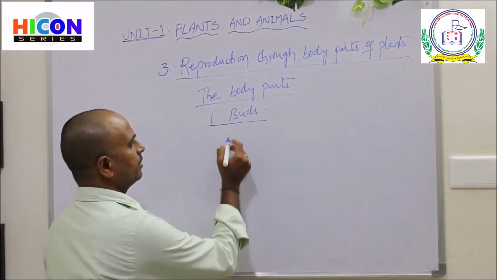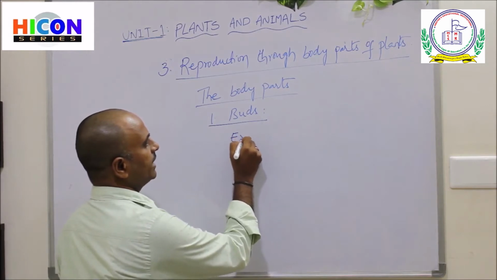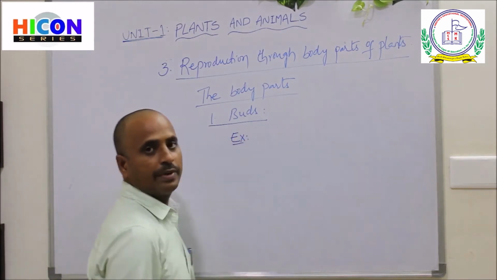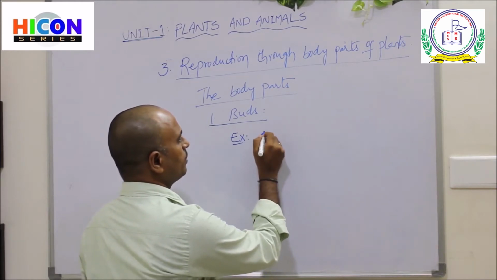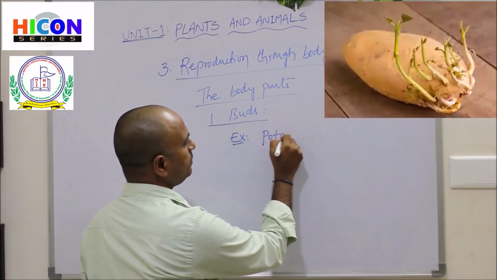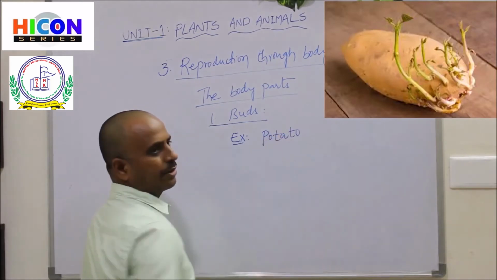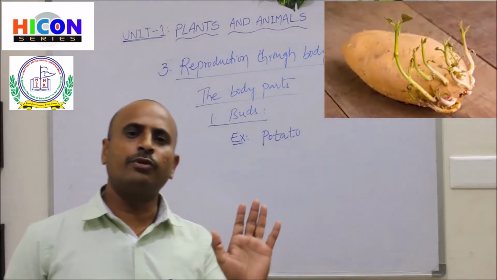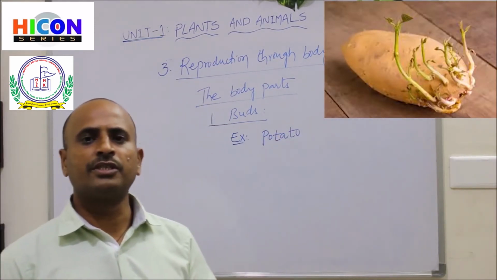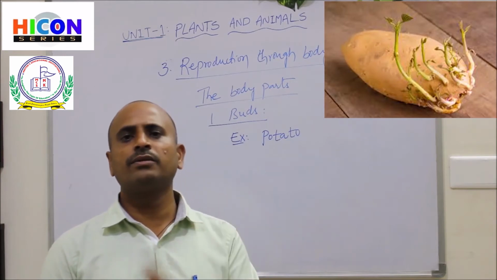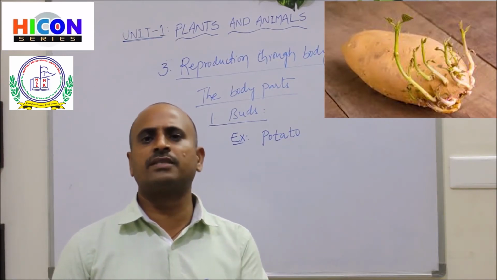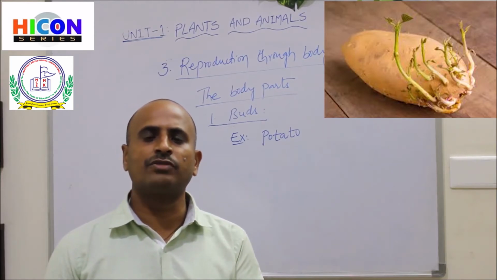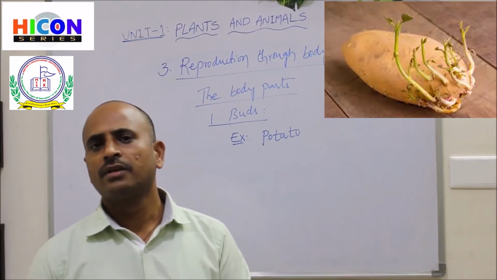The first example of plants that can be reproduced by buds is potato. Look at the picture of potato. In the picture you are observing a potato having small green colored buds.